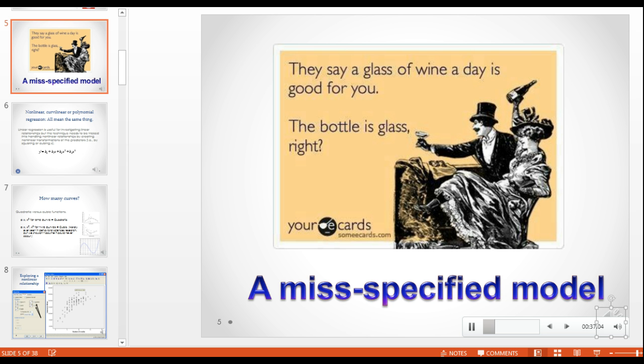This is just a kind of humorous example that I like to use. We assume that if one glass of wine is a good thing, then more must be better. And probably we know from common sense that that's not the case, that there are diminishing returns and then possibly even detriments as we move up the scale on the predictor, which is number of glasses of wine.